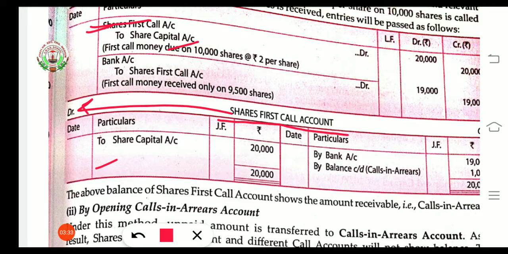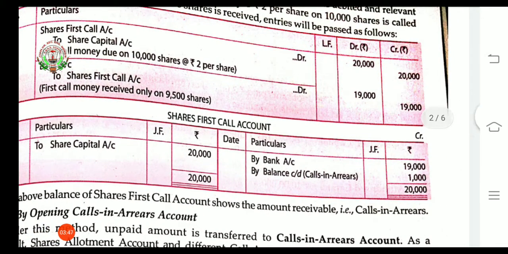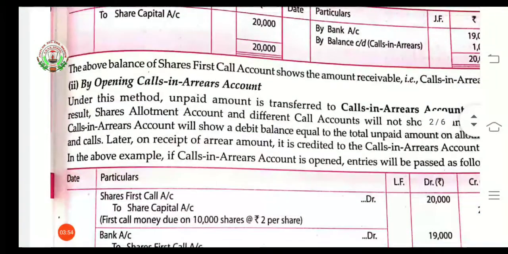Next entry, bank has been debited and share first call account has been credited. Likewise we will come to the credit side and write by bank amount 19,000. Now when we balance it, there is a difference of 1,000 rupees. This is calls in arrears. Likewise we can do it when we do not open the calls in arrears account.